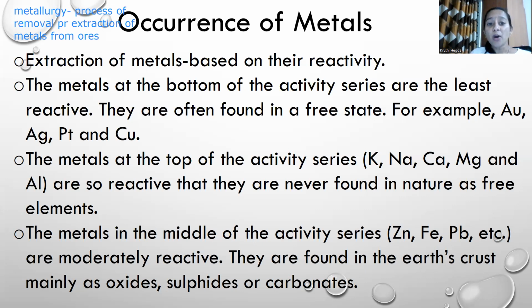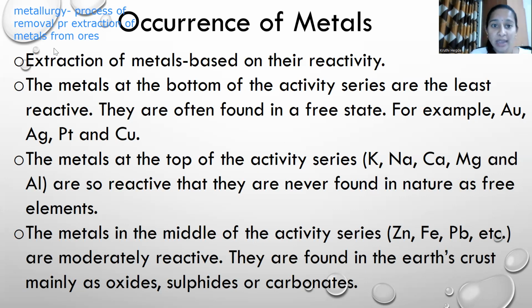The metals at the bottom of the activity series are least reactive. Okay, least reactive, which are at the bottom, include generally Au, gold, Ag, silver, Pt, platinum, and Cu, copper.